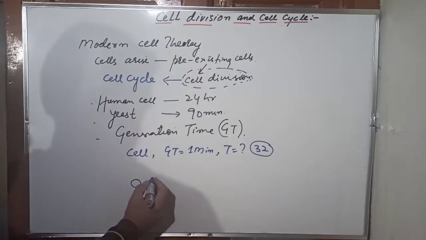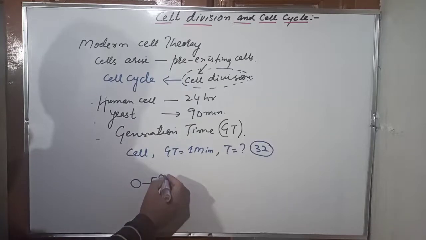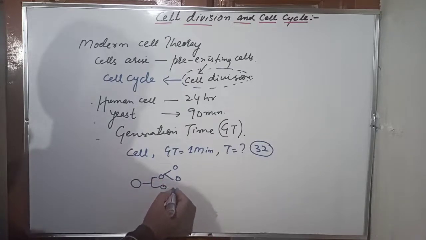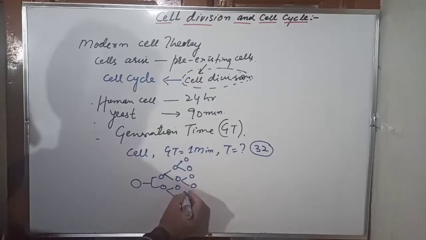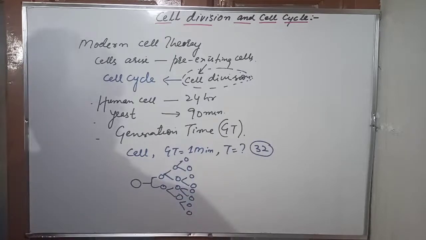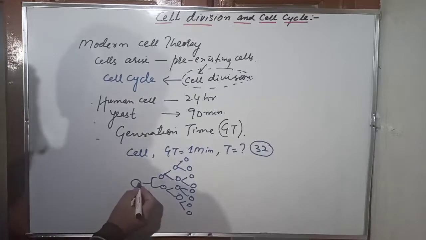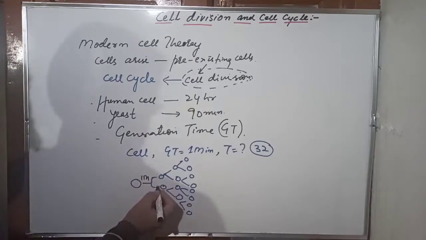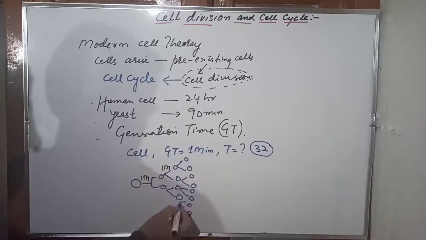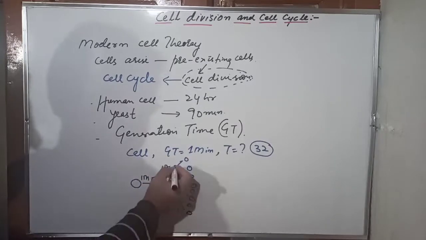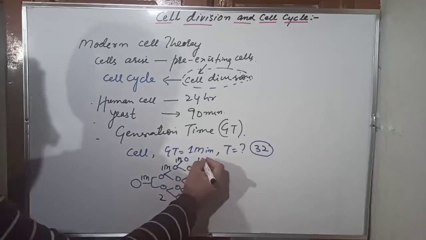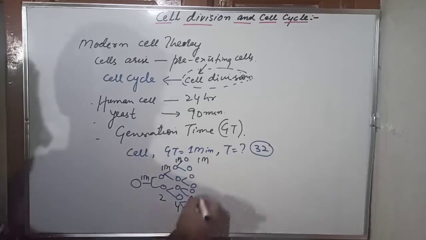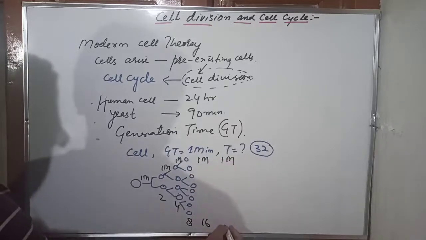This is a cell, it divides and forms 2 cells. Now each divides again and forms 2 cells, and a similar process will go on. If you analyze this carefully, this cell will take 1 minute to form 2 cells. Now the 2 cells will take another 1 minute to form, how many cells? 4 cells. Now the 4 cells will take another 1 minute to form 8 cells. Another 1 minute will be taken to form 16 cells. Another 1 minute will be taken to form 32 cells.